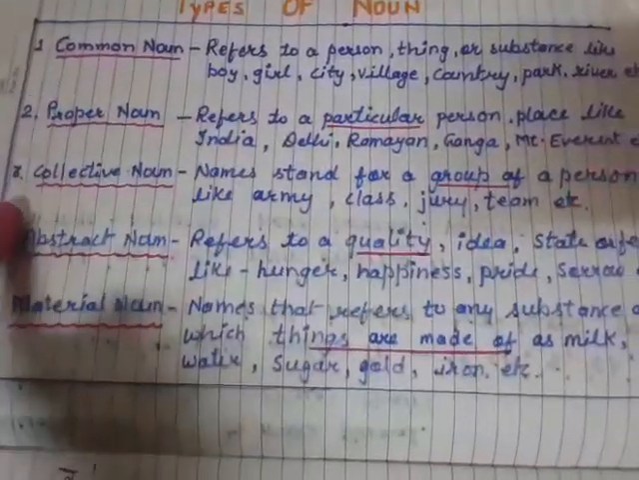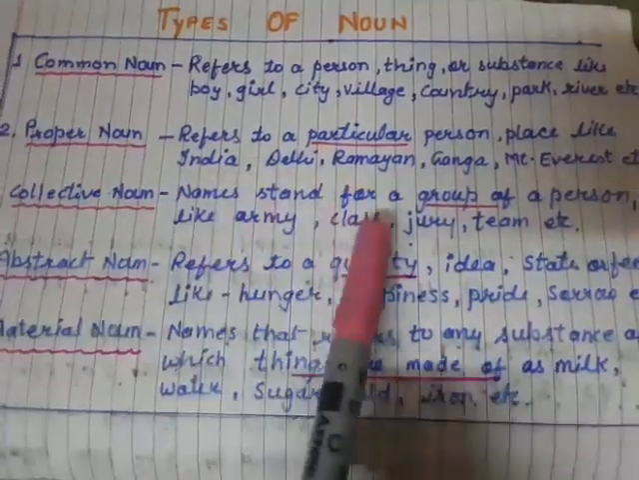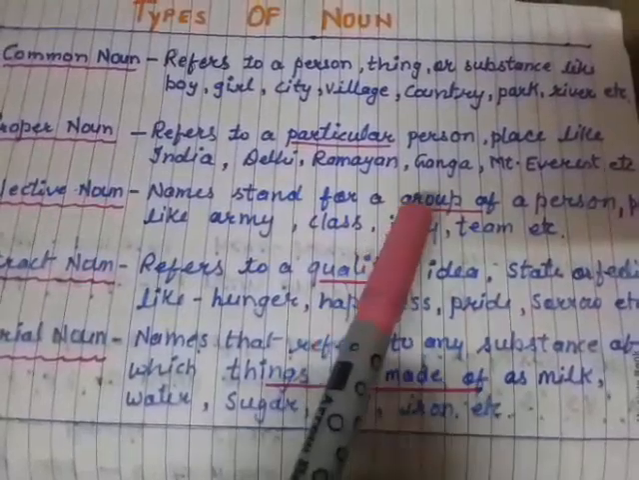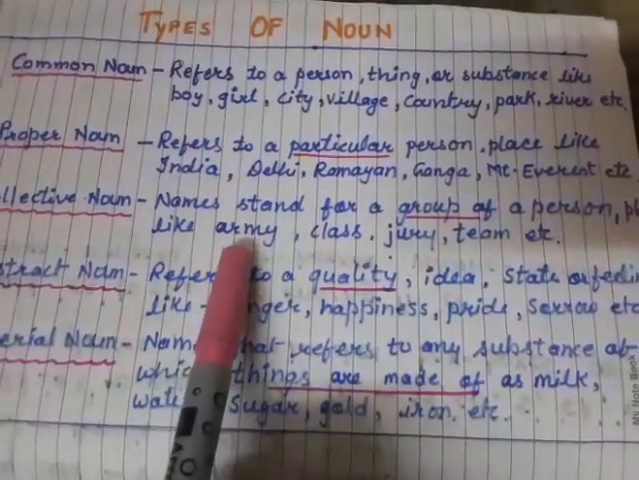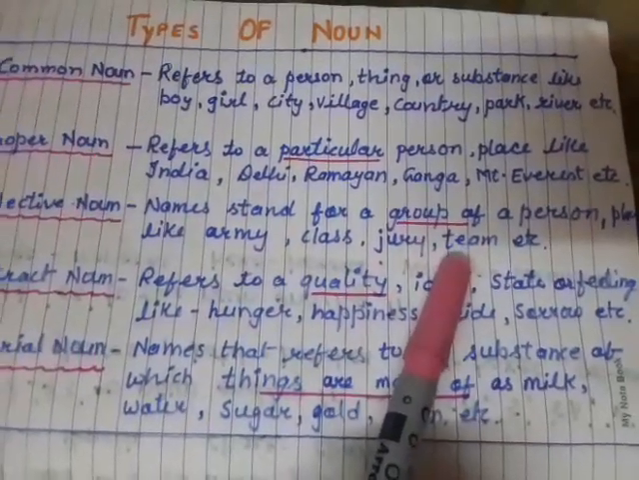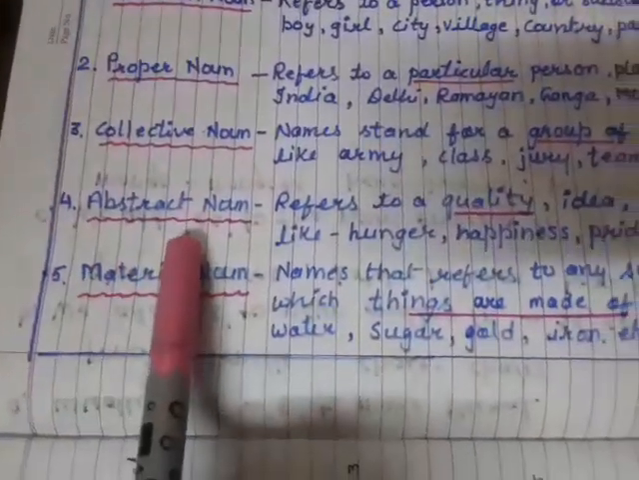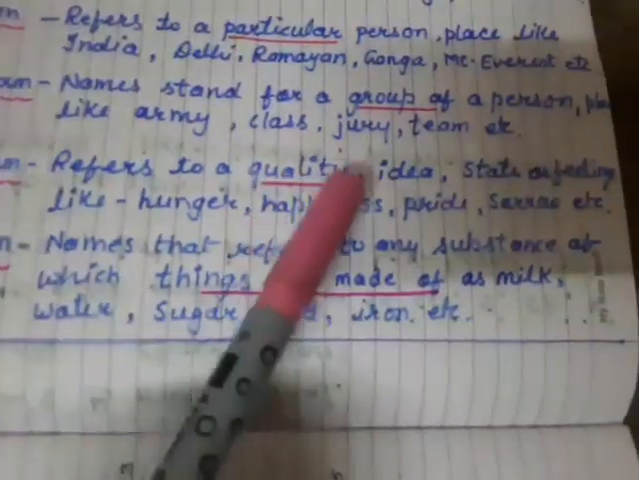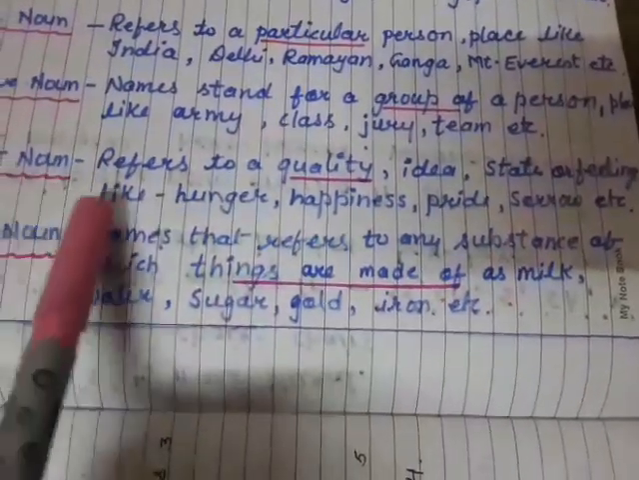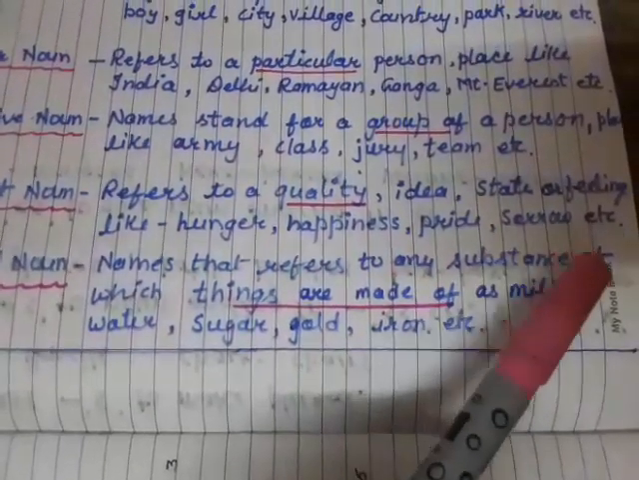Now we are coming to the third point, collective noun. It stands for the name of a group of persons. What type of group is there? Like army, class, jury, team, etc. Now the fourth type of noun is abstract noun. It refers to a quality, idea, state or feeling. Our feeling is an abstract noun, like hunger, happiness, pride, sorrow, etc.